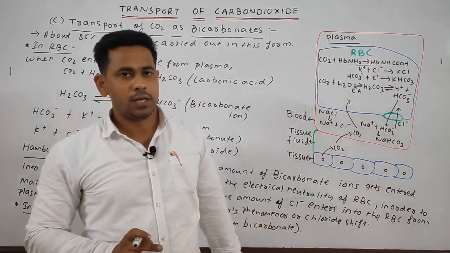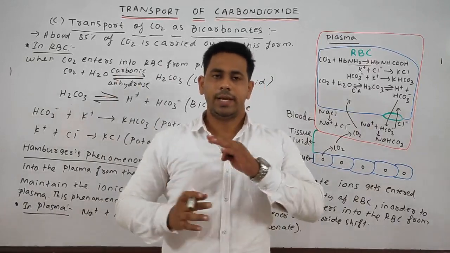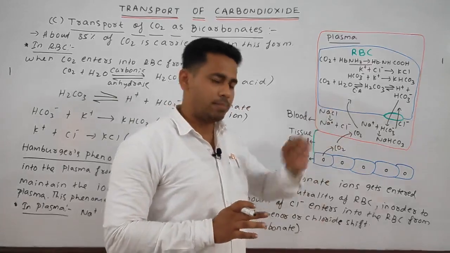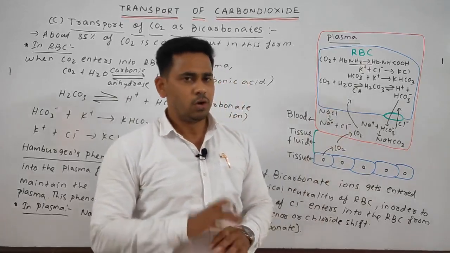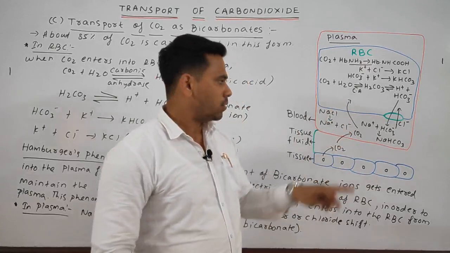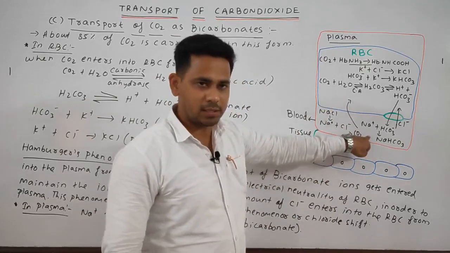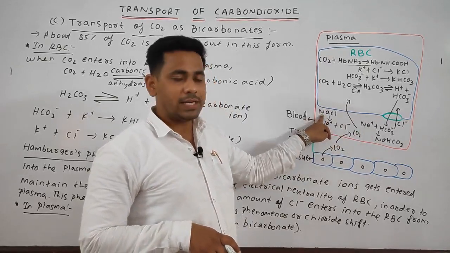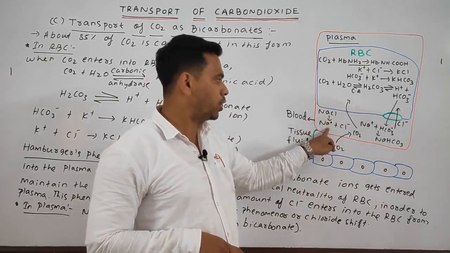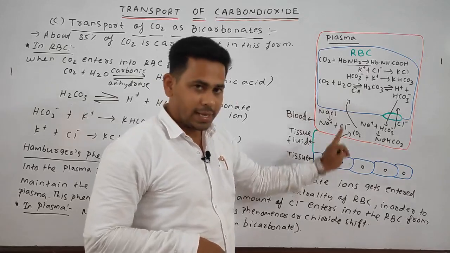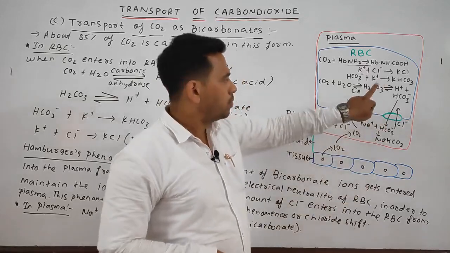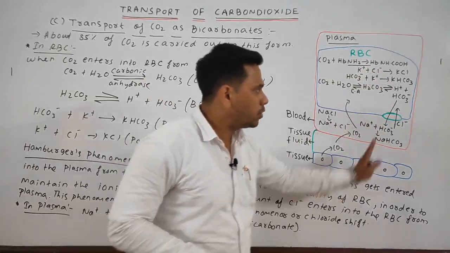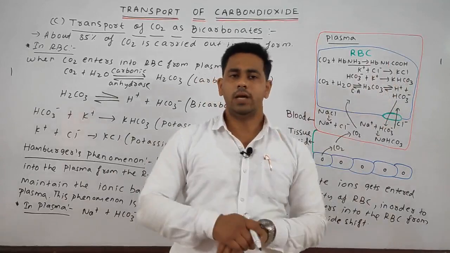But by this, it disturbs the electrical neutrality of the RBC and also the plasma. Further, to maintain the ionic balance, the sodium chloride that is present inside the plasma dissociates into sodium and chlorine. This chlorine enters the RBC, meaning as much bicarbonate ion comes out, that much chlorine will go in to maintain the ionic balance.